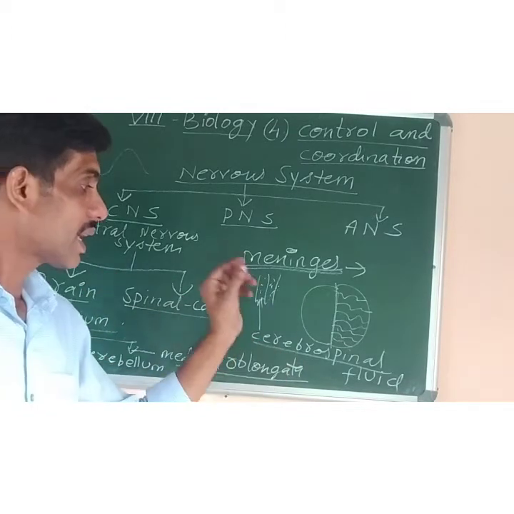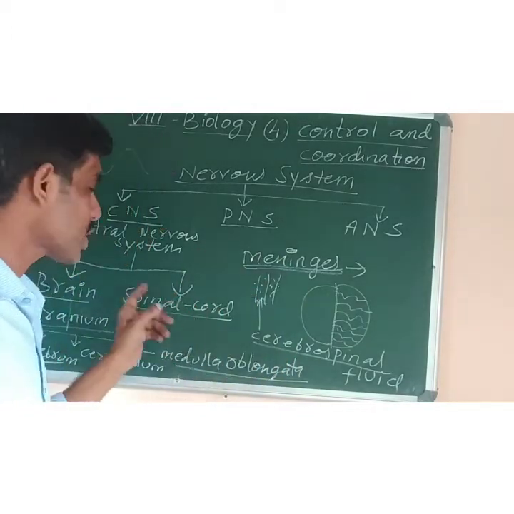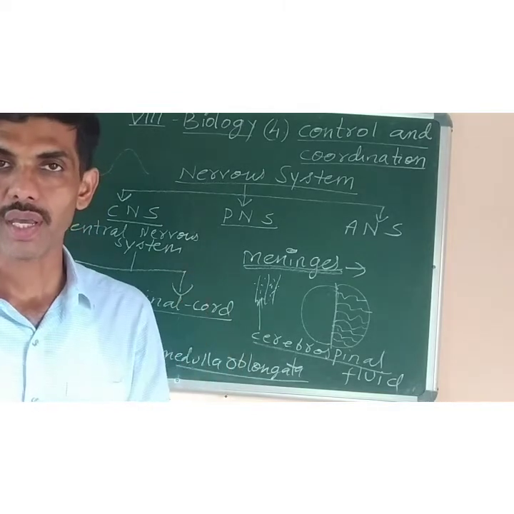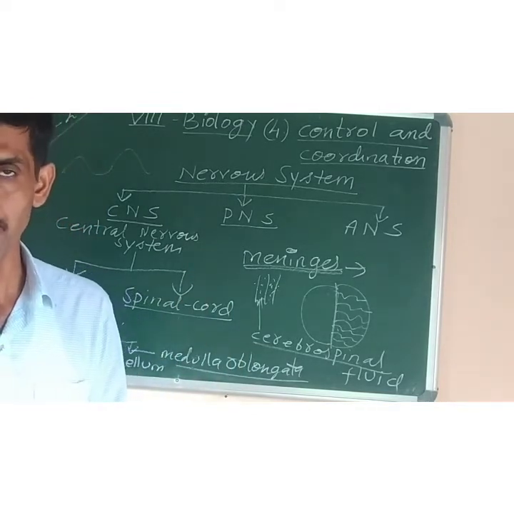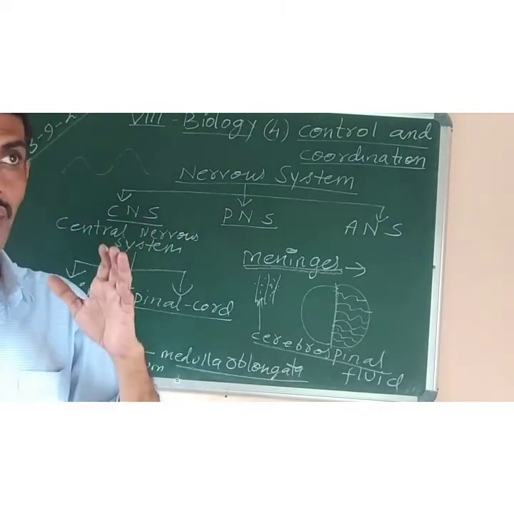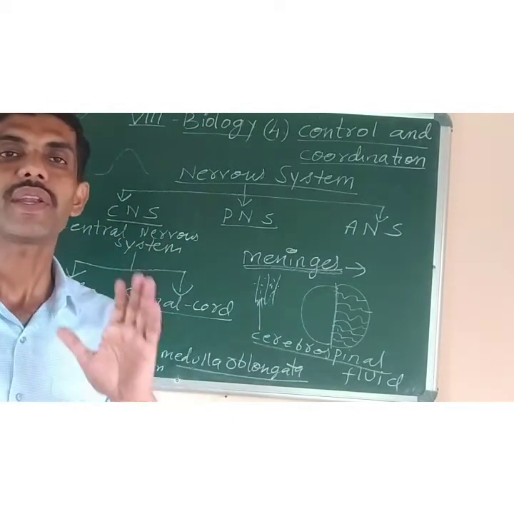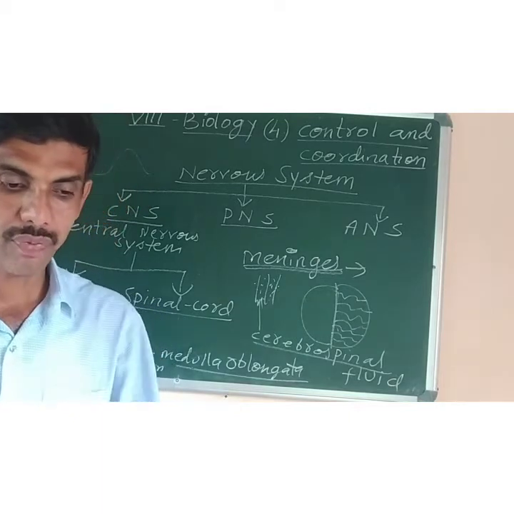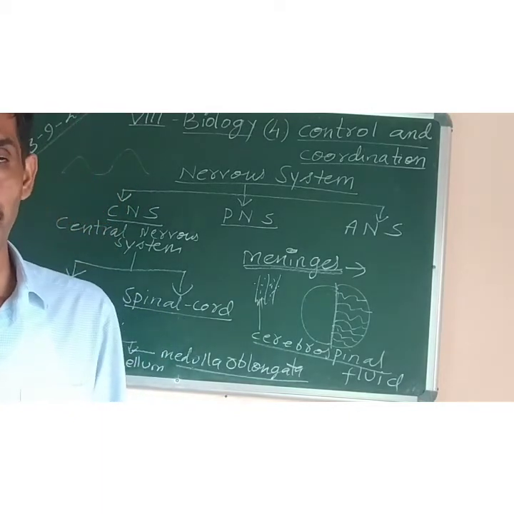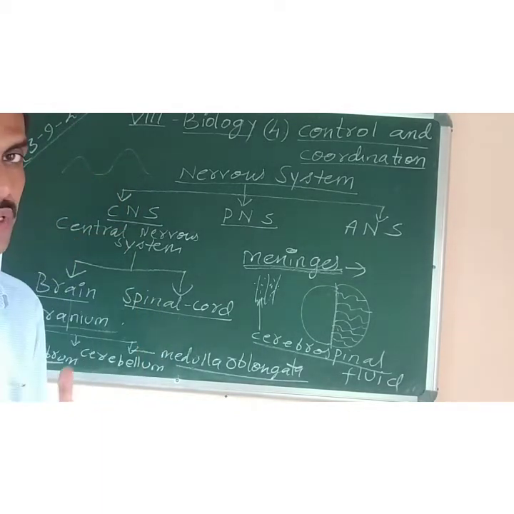Cerebrospinal fluid helps to protect the brain and the spinal cord from shock, injury and desiccation. If you fall somewhere or meet with an accident, it will protect our brain from those injuries.